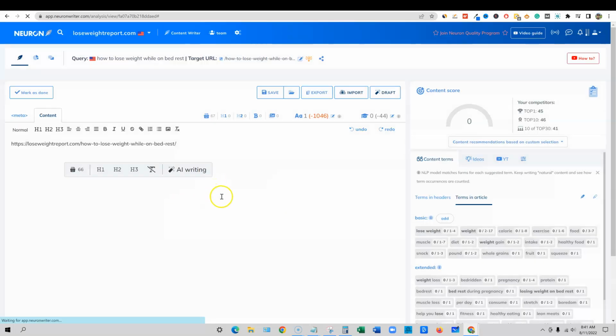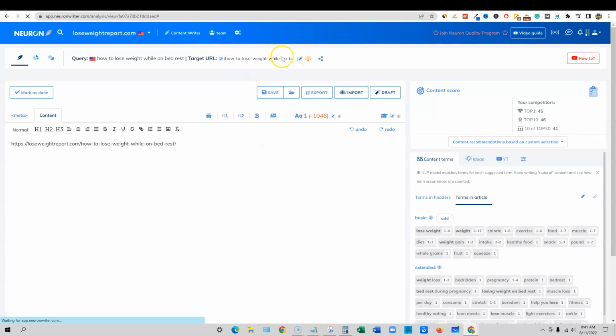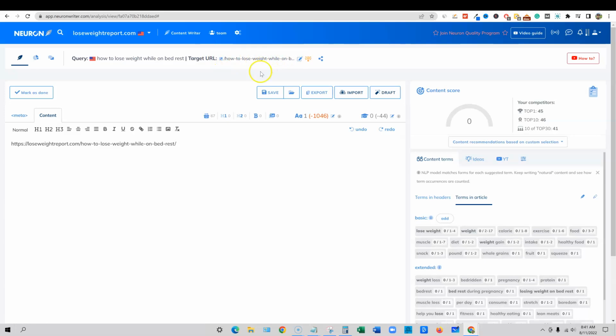Reload. So I think what this is telling us is that if your site is already ranked, it's going to maybe pull this one out, or somehow the software is going to understand that the site you're trying to optimize is in fact this URL. But it doesn't pull the content in.